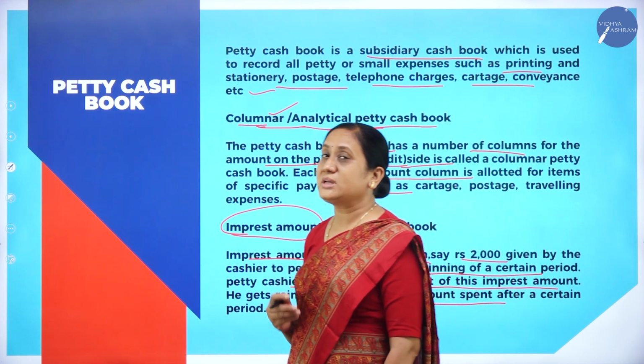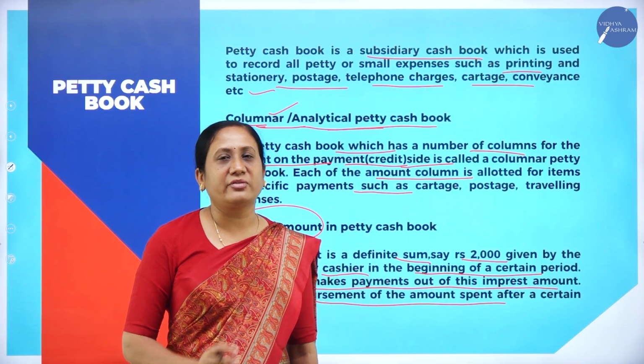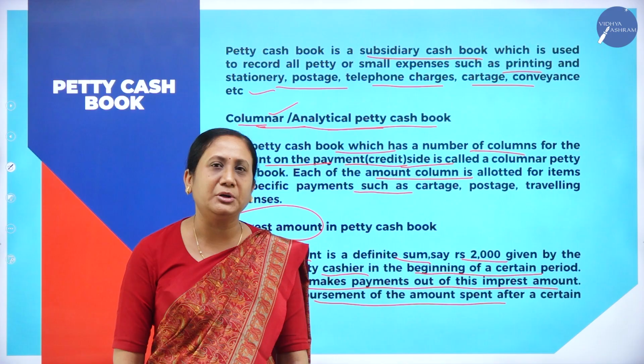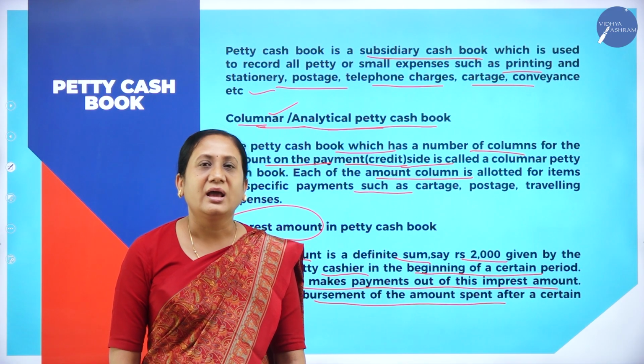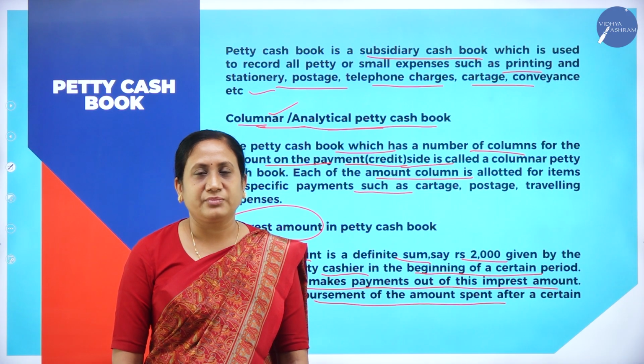Now let us learn what is an imprest amount. There will be two types of cashiers in an organization. How many types of cashiers will be there? There will be two types of cashiers in an organization. One is chief cashier or head cashier, and the other one is petty cashier.